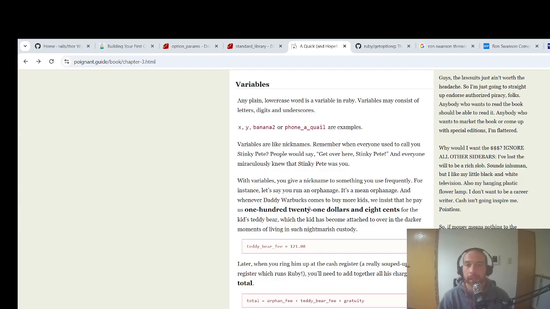Variables. Any plain lowercase word is a variable in Ruby. He didn't capitalize Ruby there. Variables may consist of letters, digits, and underscores. x, y, banana2, or phone_a_quail are examples. Variables are like nicknames. Remember when everyone used to call you Stinky Pete? People would say, "Get over here, Stinky Pete." Everyone would miraculously know that Stinky Pete was you. With variables, you give a nickname to something you use frequently.